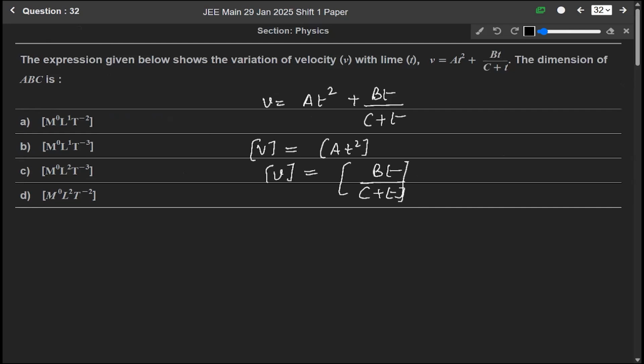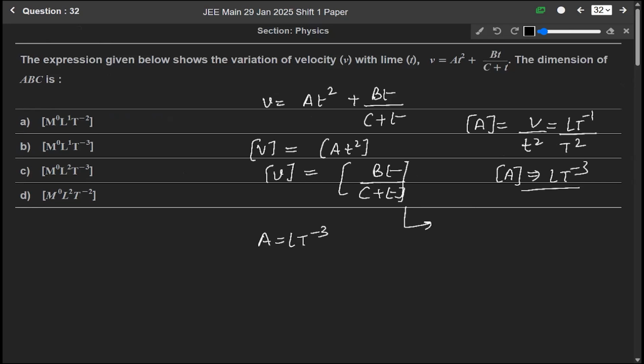So from here, a will be equal to v over t square, and velocity v has dimension L T^-1, and t square gives T^2. So the dimension of a will be L T^-3. In a similar way, b will be L T^-1, and c will be T.